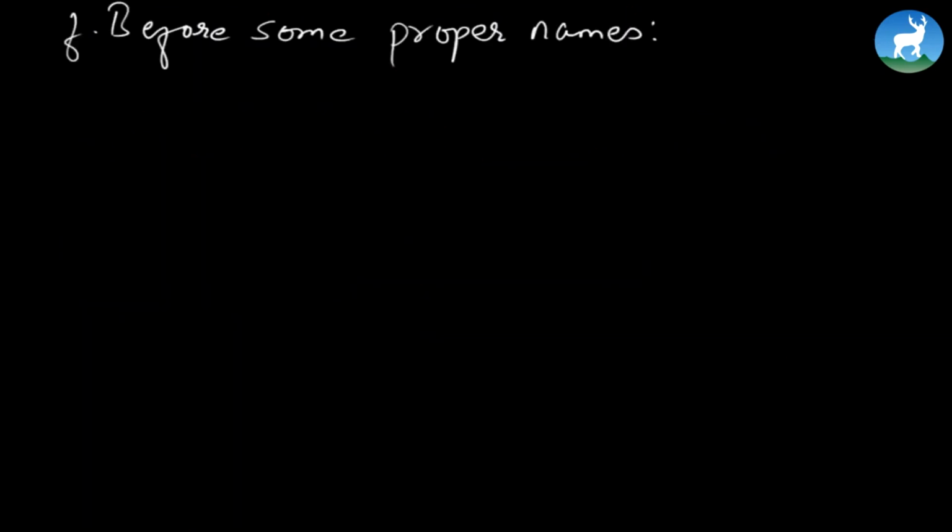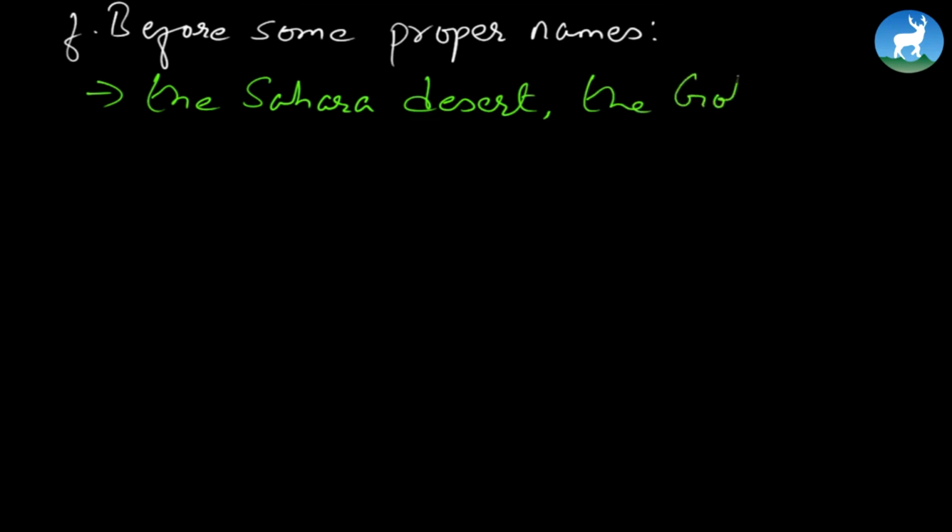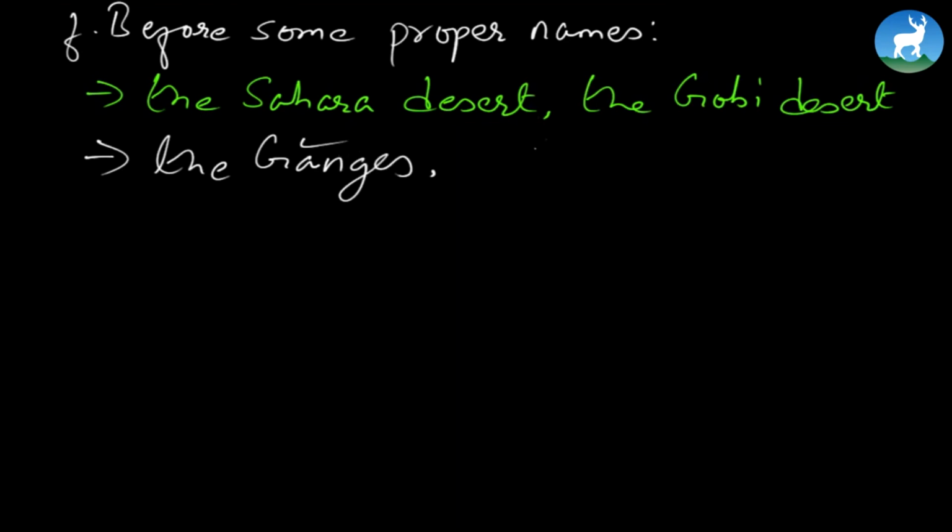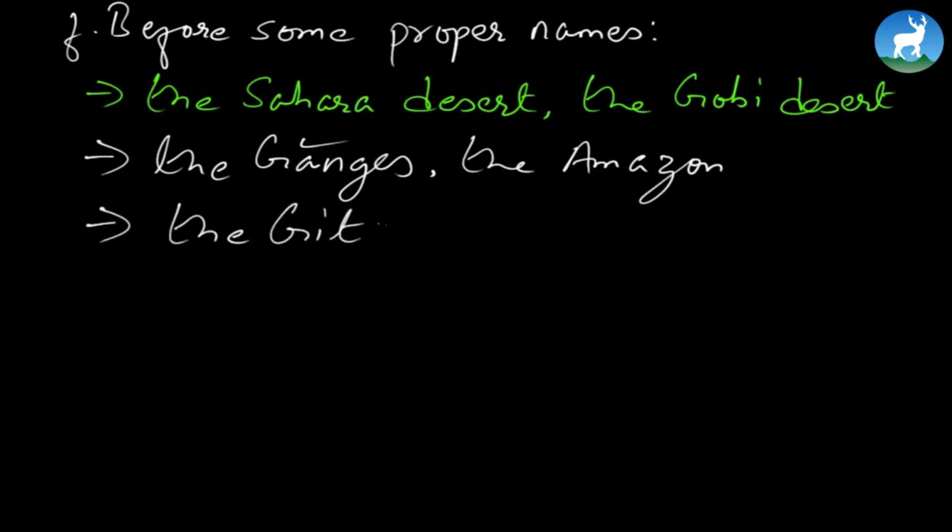Move further. Before the proper nouns. Now, this might have a lot of examples. For instance, when you talk about deserts, you call it the Sahara Desert. Sahara is a proper noun, right? The Sahara Desert or the Gobi Desert. Okay. When you talk about rivers, let's say for instance, you can call it the Ganges, or in Nepal we call it Ganga River, right? The Ganges, because it's proper. Ganges is also a proper noun. Or you can call it the Amazon River. Or it might come before the holy books such as the Bhagavad Gita. Again, it's a proper noun. Or you can also say the Bible.